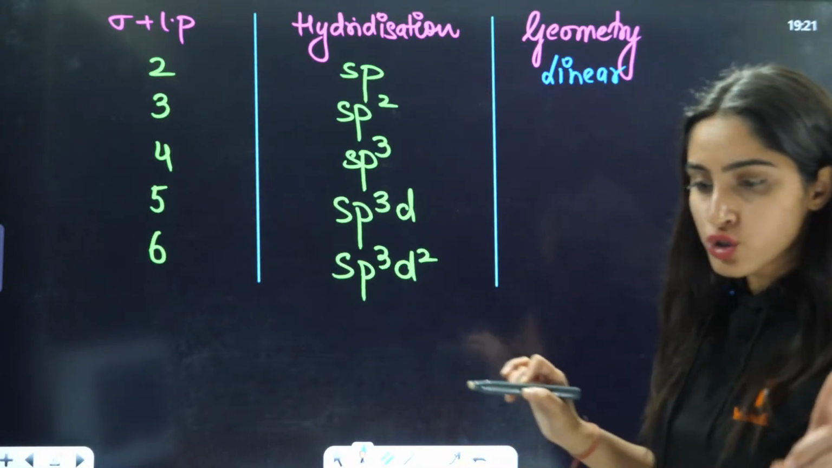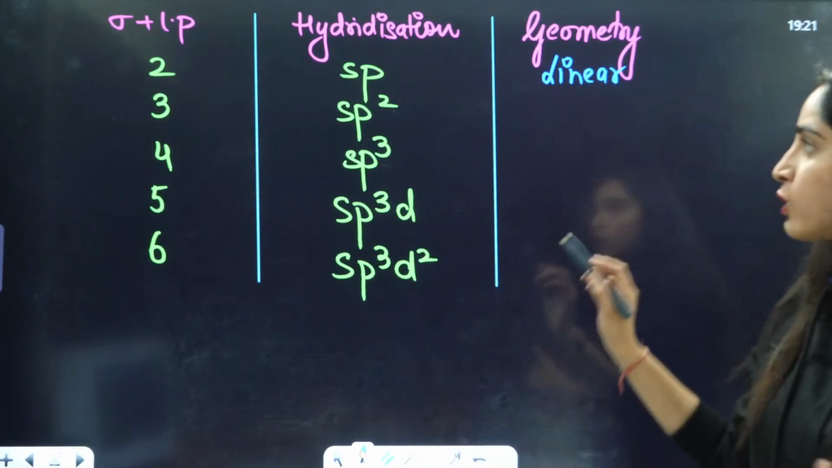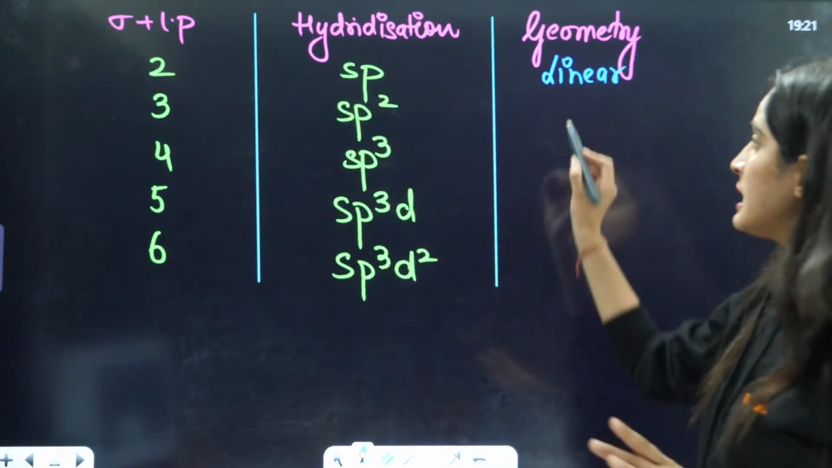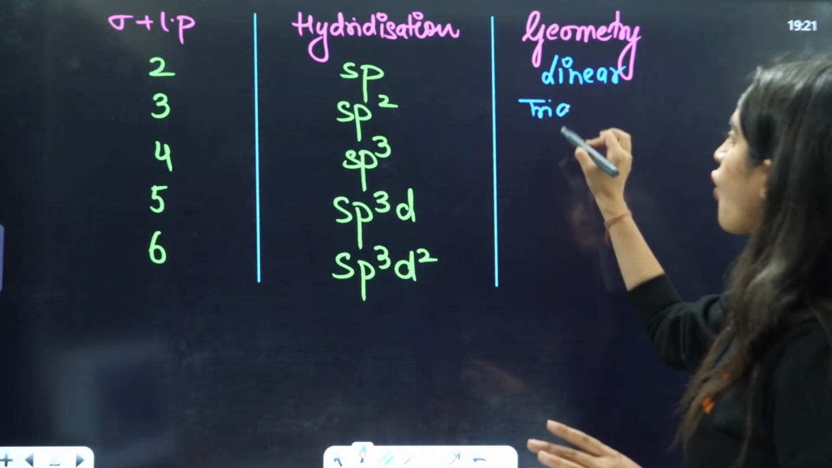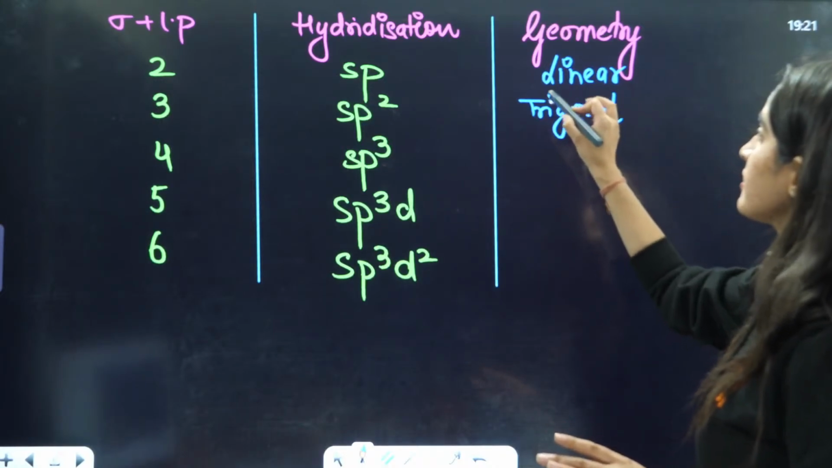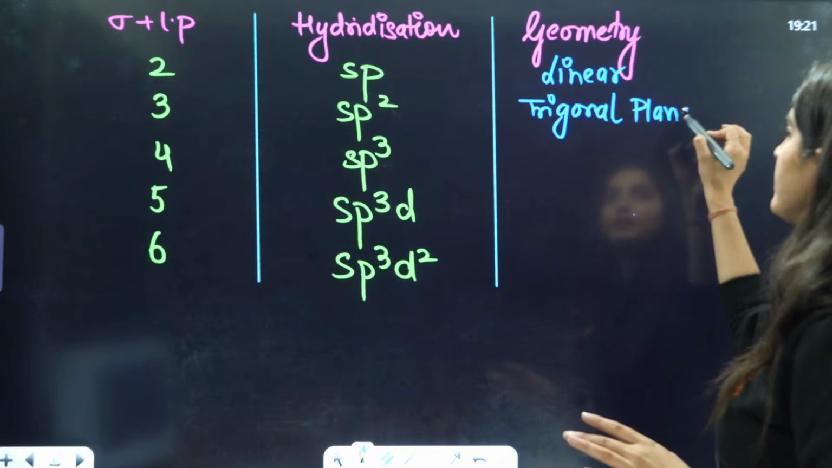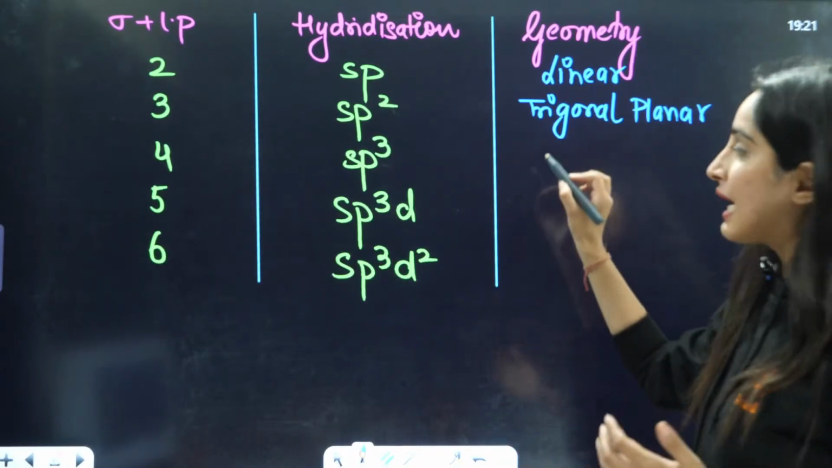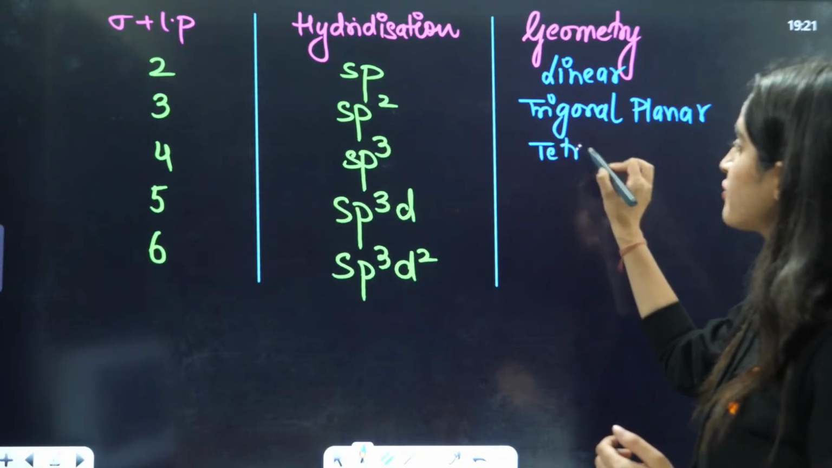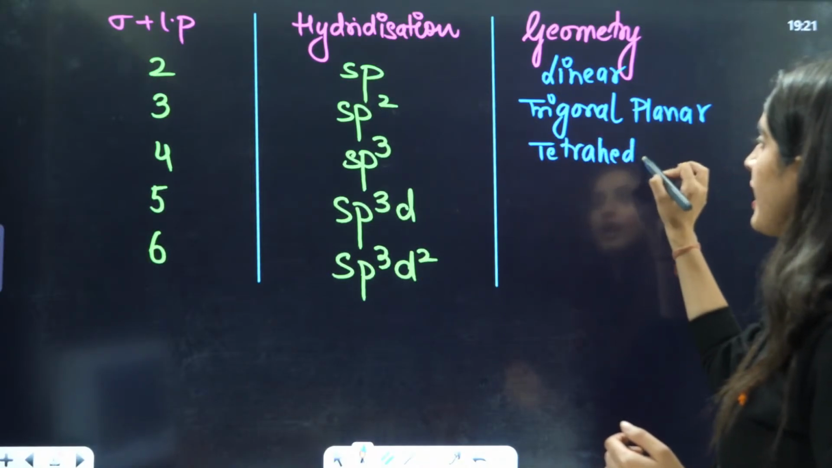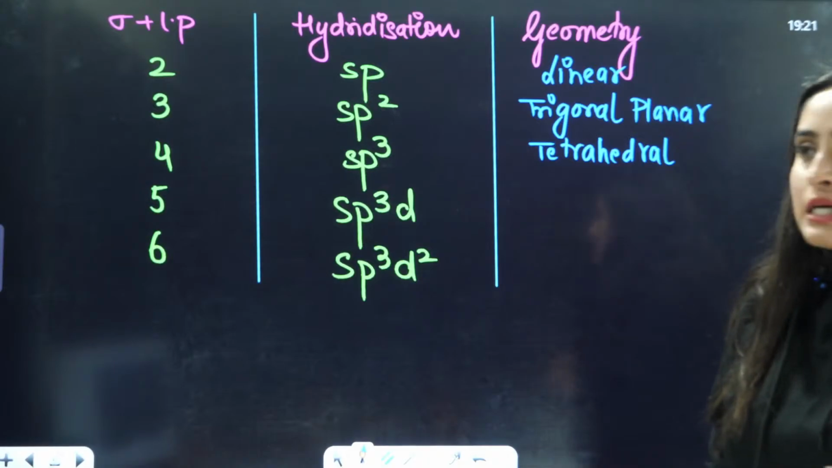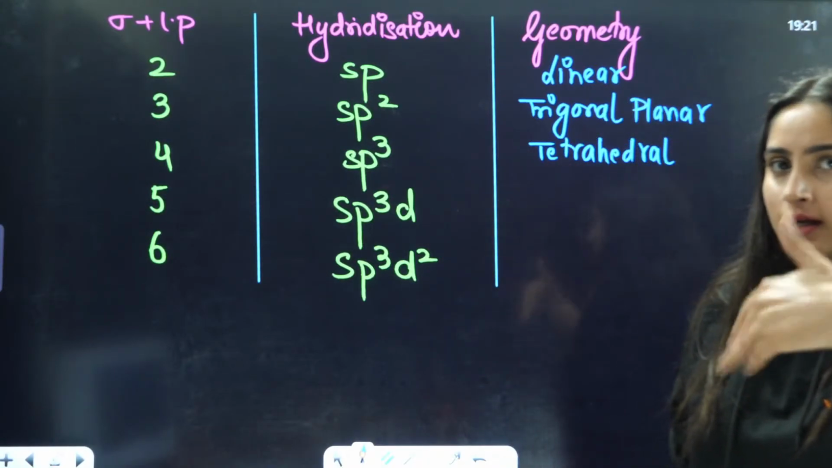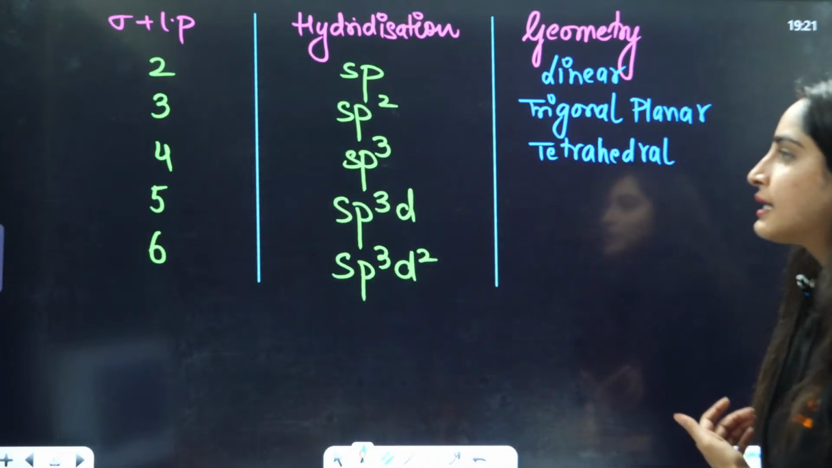Now, I'll also show you the shapes here. If you have sp2 hybridization, that is going to be trigonal planar. If you talk about sp3 hybridization, that is going to be tetrahedral geometry. One more thing, I'll tell you that after this table.